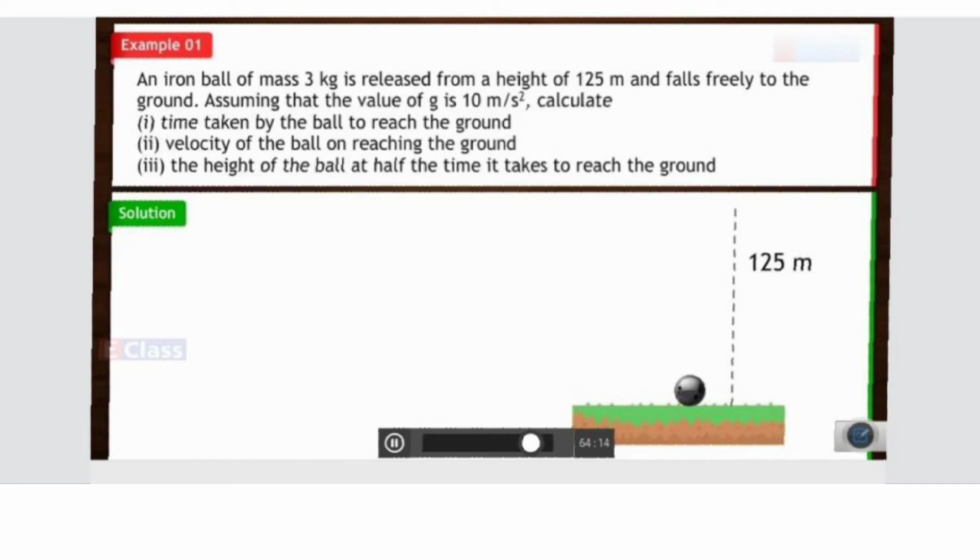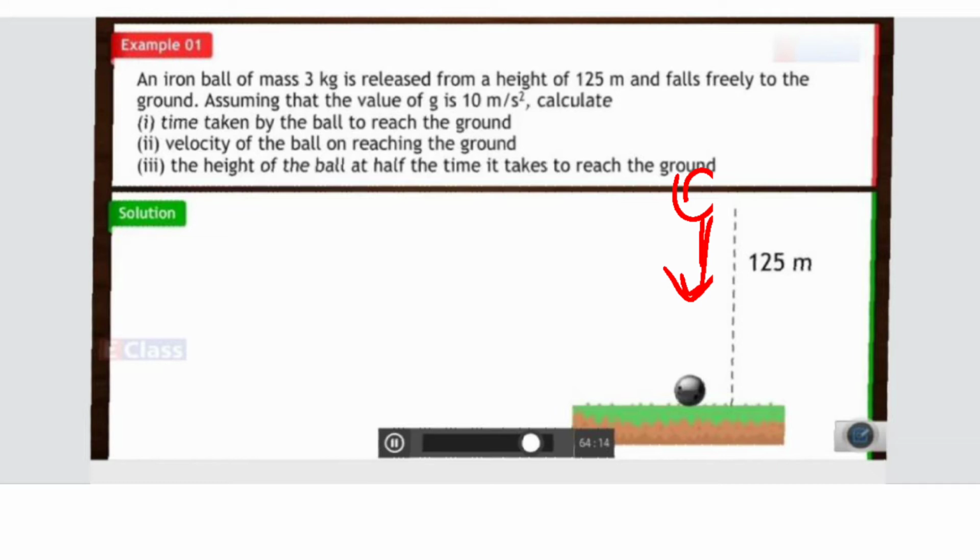So an iron ball of mass 3 kg is released from a height of 125 meters. Somewhere here you must be having the ball, and from there it is released. So it is a free fall, correct? And you are supposed to assume g is equal to 10 meters per second square. The ball is coming in the downward direction, so that means you will take the value of g as positive.